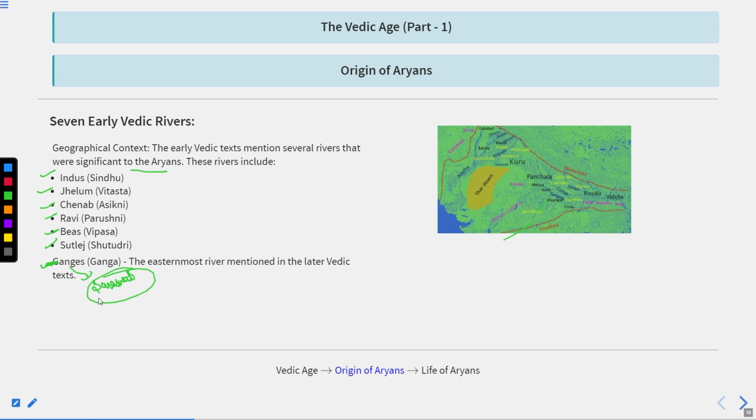And that was the 6 rivers in the early phase. The 7th important river was Saraswati. And in the later phase, the 7th important river was the Ganga river. So the easternmost river mentioned in the later Vedic text is the Ganga, but in the early phase, the major river was Saraswati.